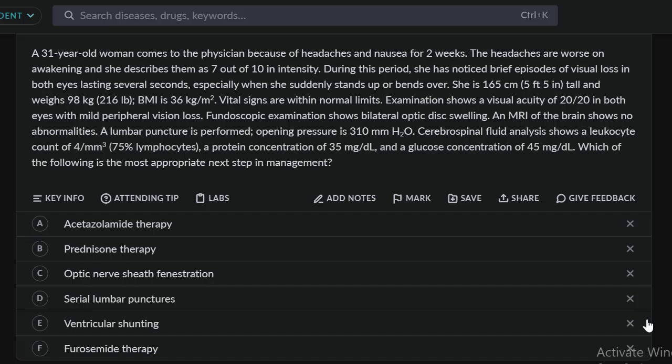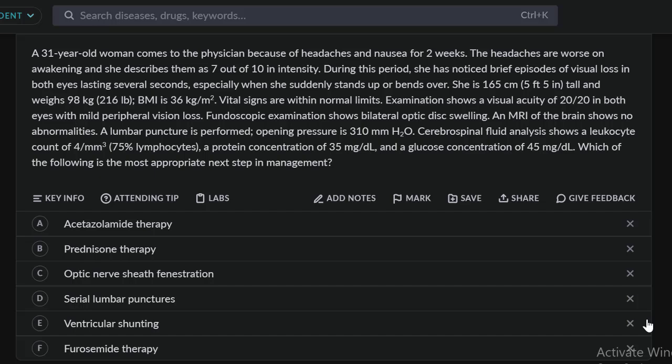A 31-year-old woman comes to the physician because of headaches and nausea for 2 weeks. The headaches are worse on awakening. She rates them 7 out of 10 in intensity each period. She has noticed brief episodes of visual loss, lasting several seconds, especially when she suddenly stands up and bends over. She's 165 centimeters, 5 feet 5 tall, weighs 98 kilograms, BMI is 36 kilograms.